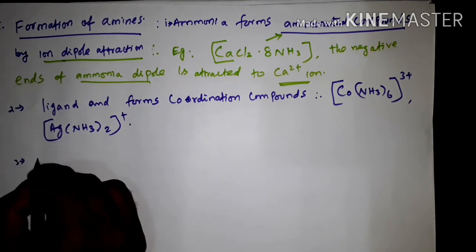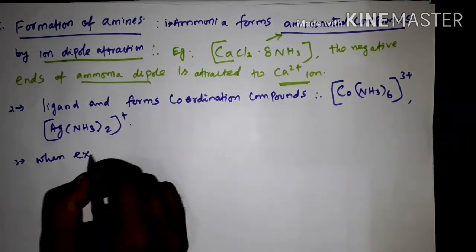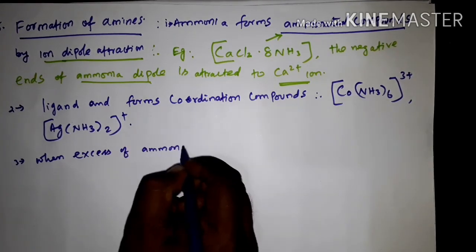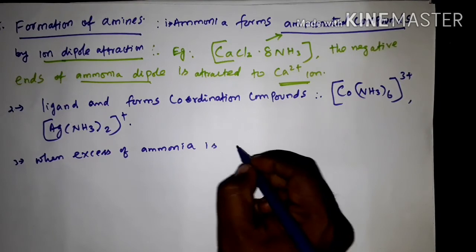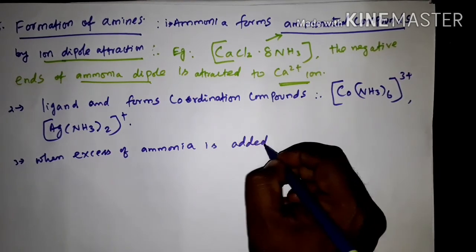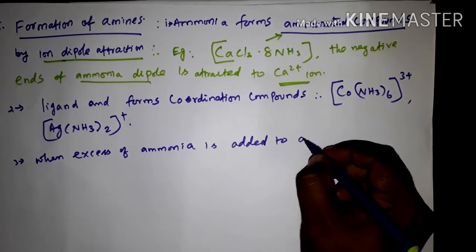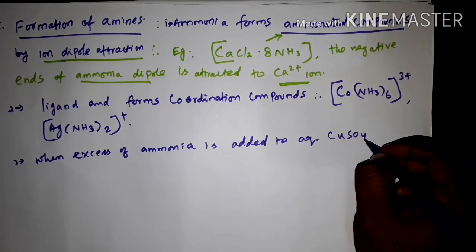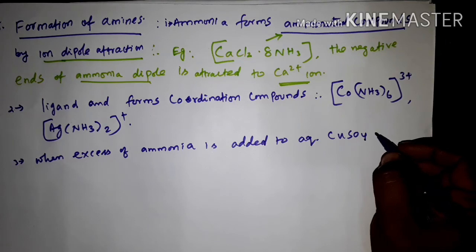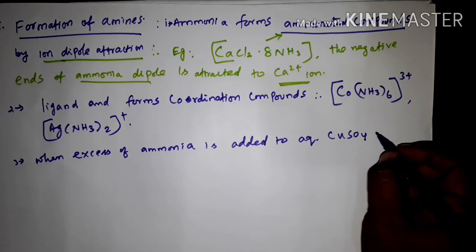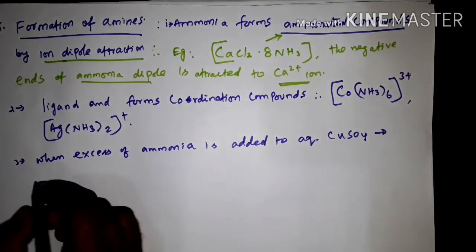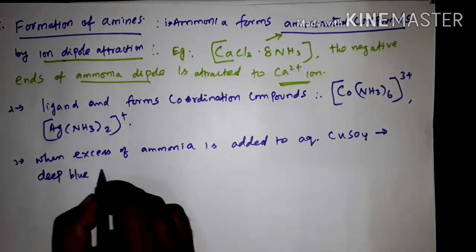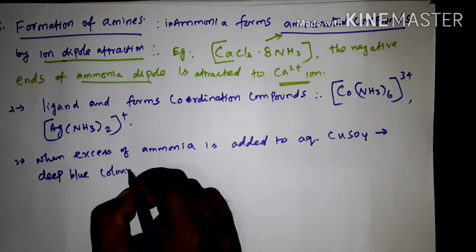Third point, when excess ammonia is added to an aqueous solution of copper sulfate, we can get a deep blue colored compound.